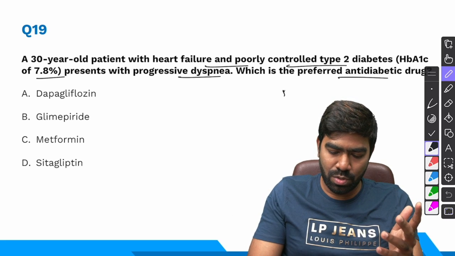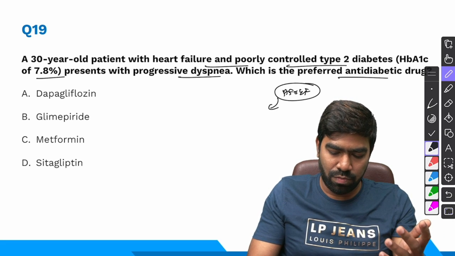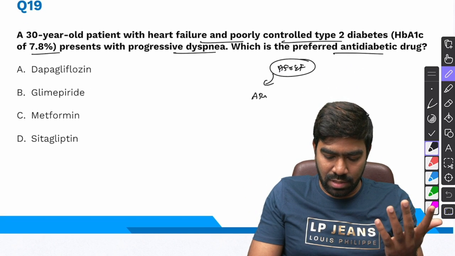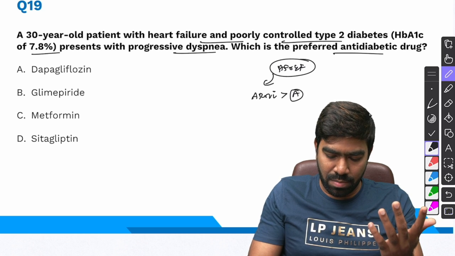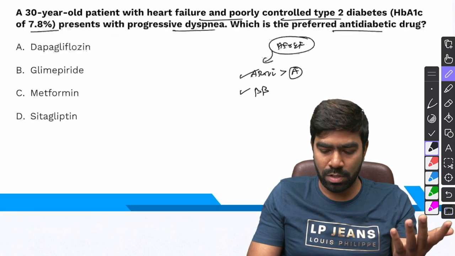So we know that when it comes to heart failure with reduced ejection fraction, especially chronic HFrEF, there are 4 drugs that are going to be beneficial. For example, you have ARNIs and ACE inhibitors or ARBs, even though ARNIs are better. Then we have the 3 beta blockers, the evidence-based beta blockers: metoprolol, bisoprolol, and carvedilol.